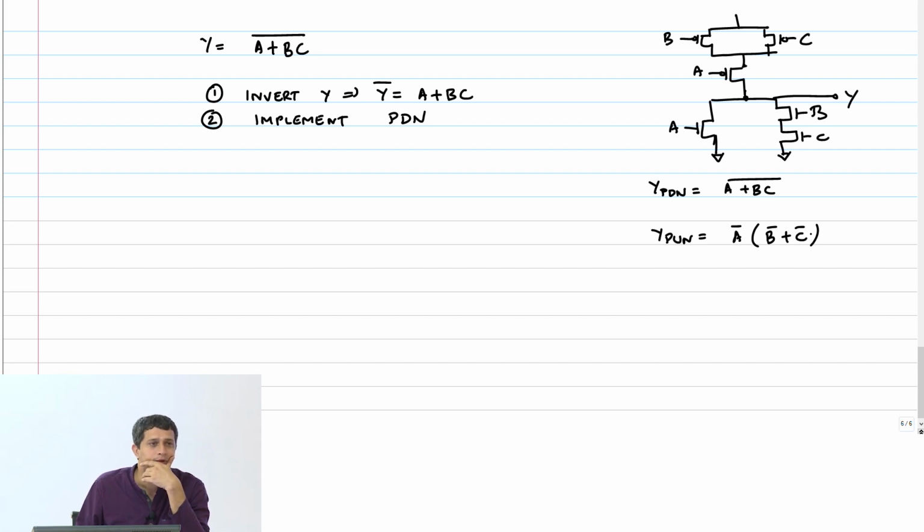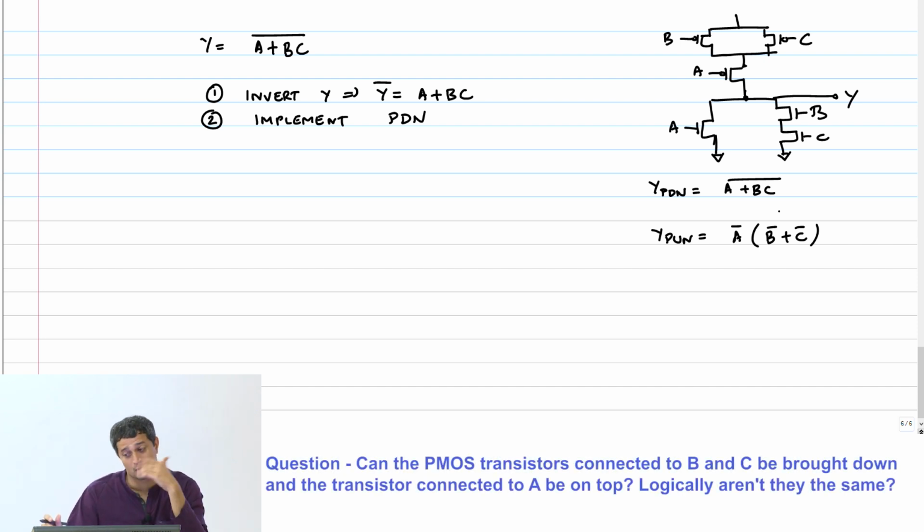Right? Note that these two are Boolean equivalents. By De Morgan's laws, I can take the complement inside, make AND into OR, and these two are the same. Okay, this is your check. Eventually, both of these things should be the same. Yes. Absolutely.